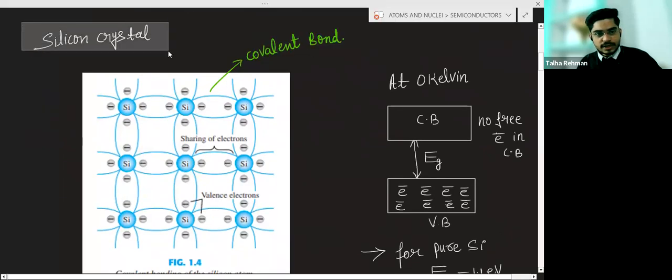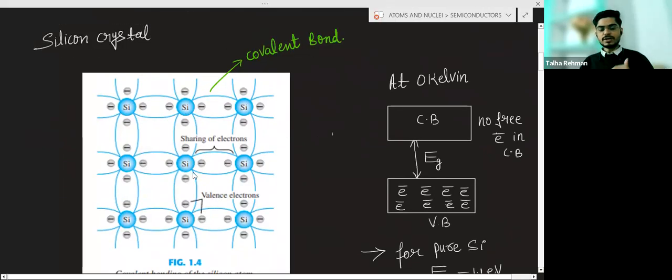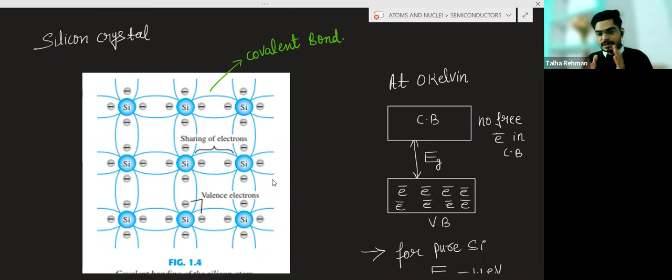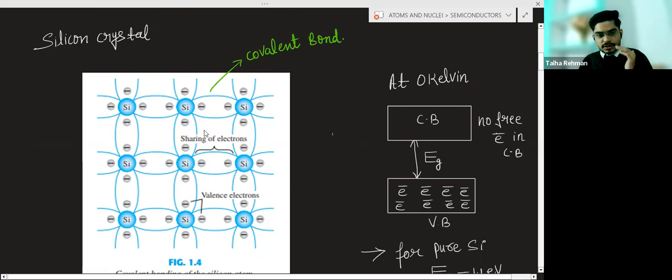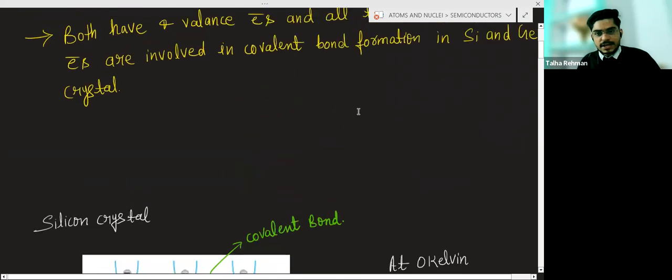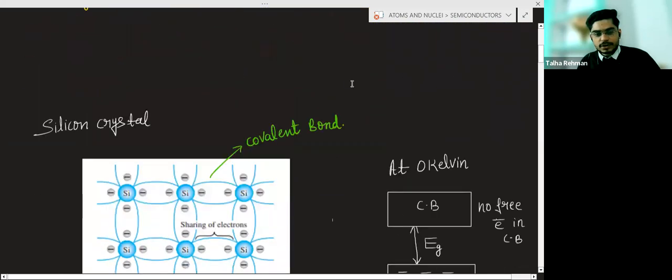This is a silicon crystal. In silicon crystals, there will be silicon atoms bound by the bond. So how is silicon forming the bond? You can see here. This is a silicon atom, silicon, silicon, silicon atom. In the valence shell, how many electrons are there? 4 electrons.